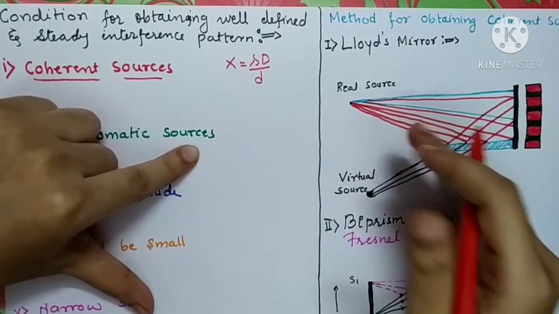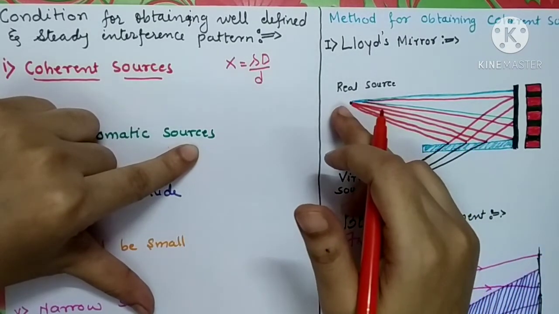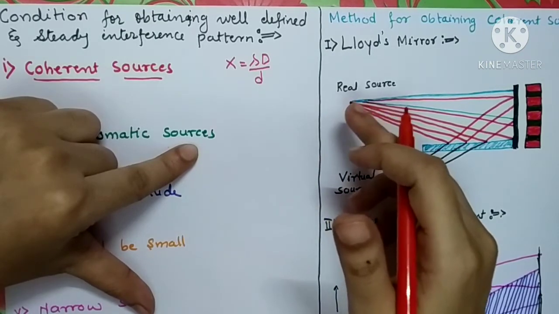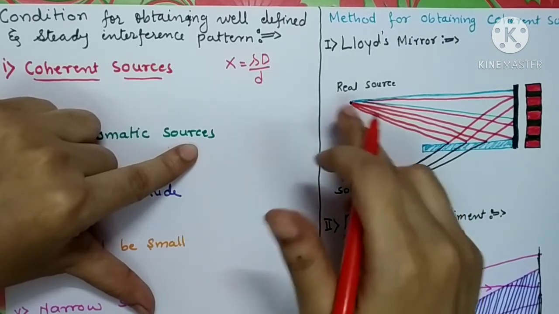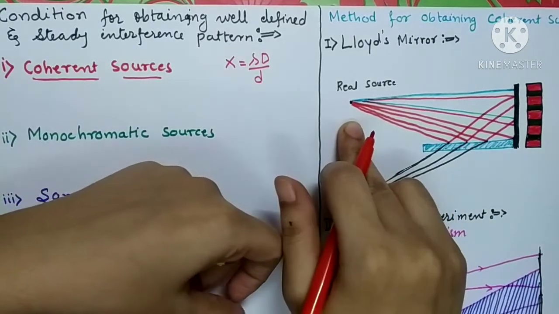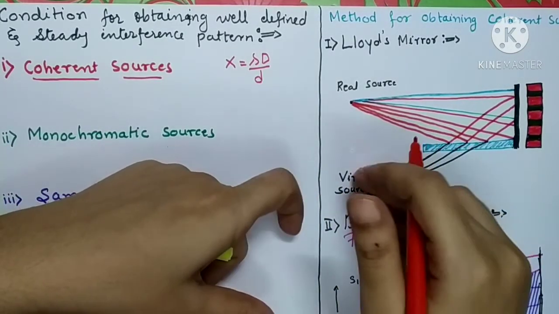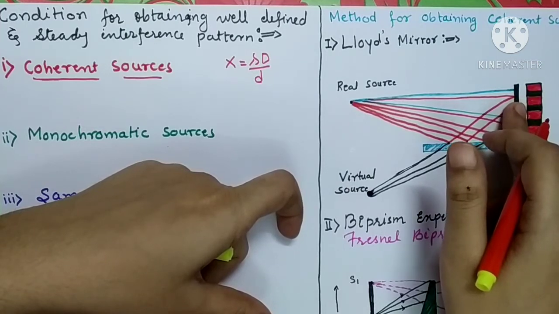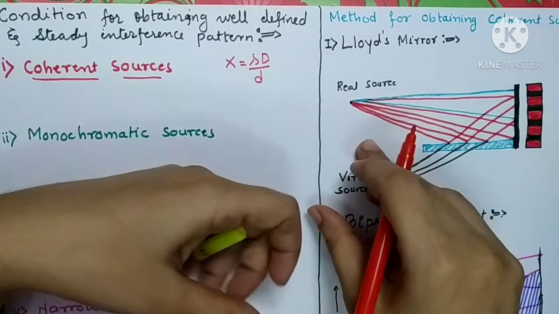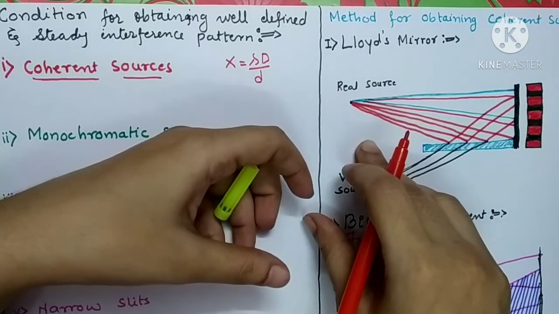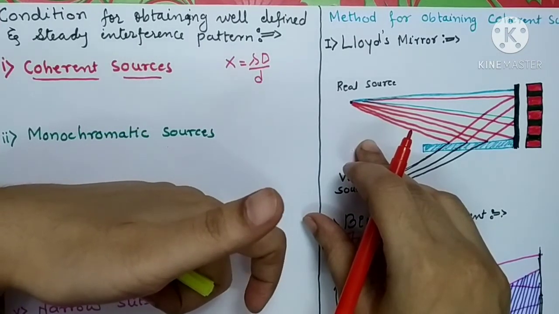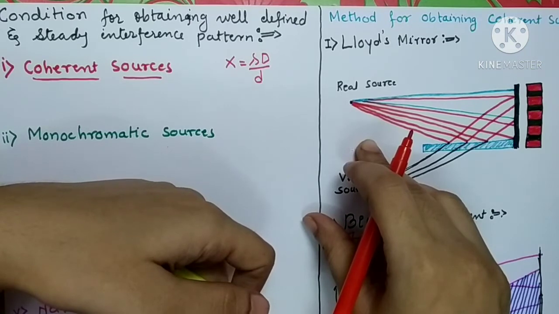But what happens if suddenly the electricity of the first light source is cut off, and again it is switched on? There will be a time variation between the two waves arriving at a single point. So the two sources will not emit waves which are in phase or which have a constant path difference for constructive and destructive interference.